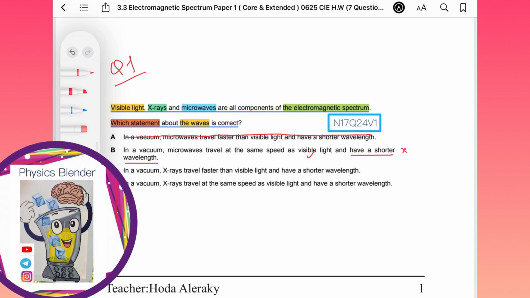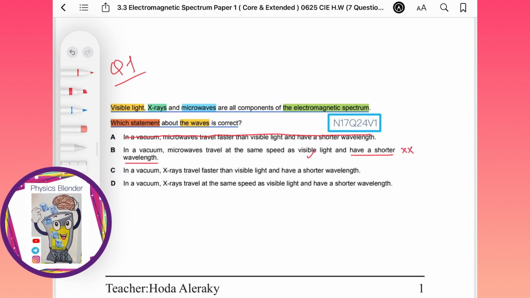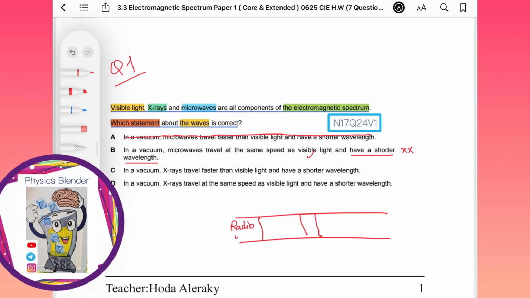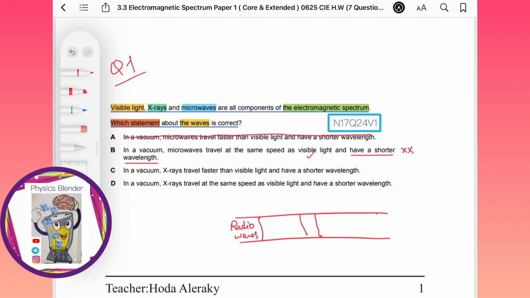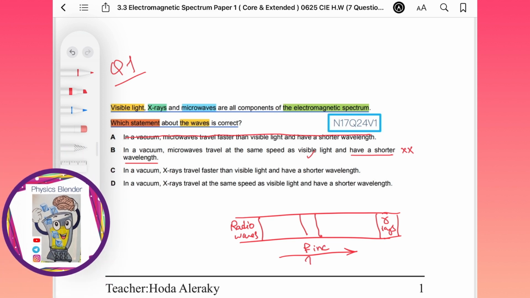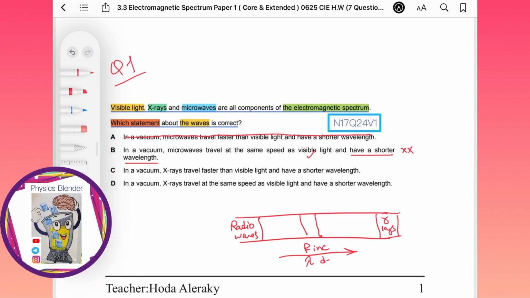No, because we said in classwork that if you have here at this segment radio waves, and you have here the last one gamma rays, in this direction the frequency is increasing and the wavelength is decreasing.